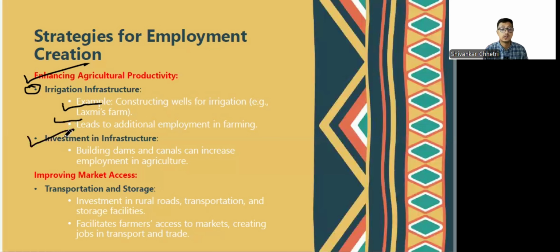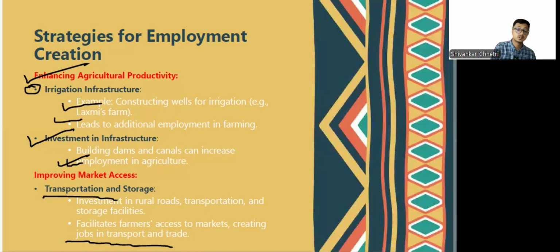Investment in infrastructure: if the government invests in building dams and canals, it increases the employment in agriculture because they'll get employment for at least 3 to 5 years. Improving the transportation and storage, improving the roads, improving the transportation facilities would also improve the farmers' access to the market, right? And it would also create jobs in transport and trade. People can diversify their work from the agriculture sector. They can also work as truck drivers, as transporters. So all these things can happen.